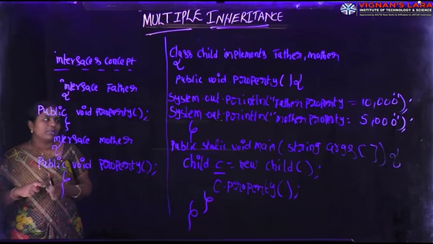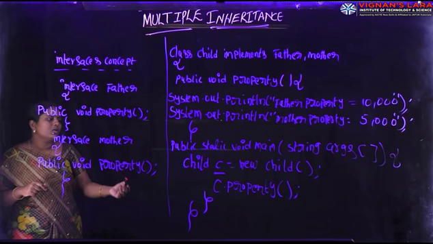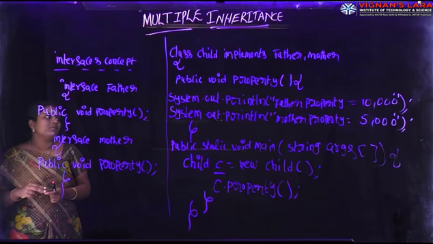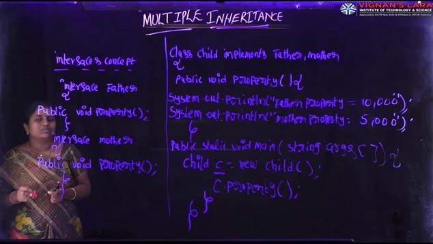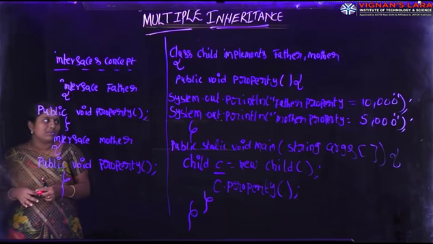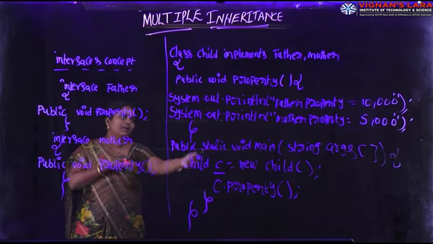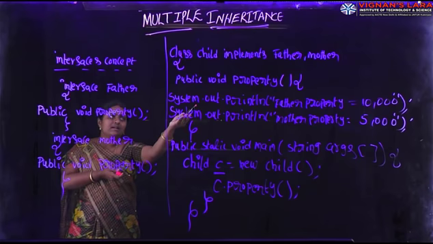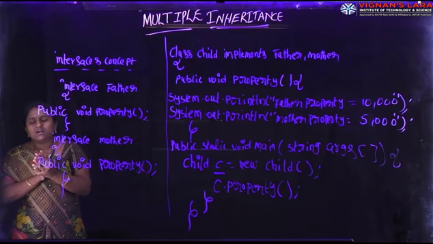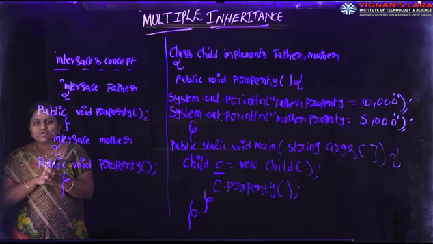So whenever child class object reference calls property method, the body will be executing: father property equal to 10,000, mother property equal to 5,000. If you compile and run this program, you get father property equal to 10,000 and mother property equal to 5,000. With the help of child class object reference, I am calling property method. So that child class property method will be executing. So it is the interfaces concept. Java does not support multiple inheritance directly. It can be achieved by using interfaces concept.